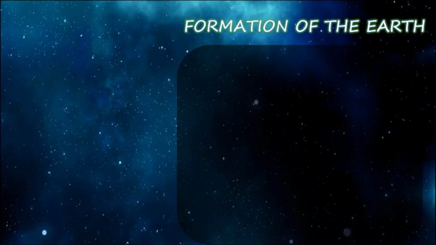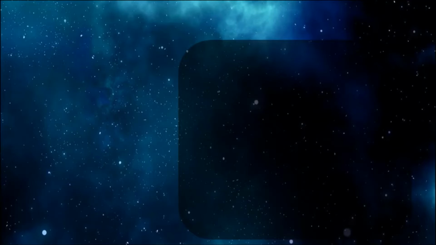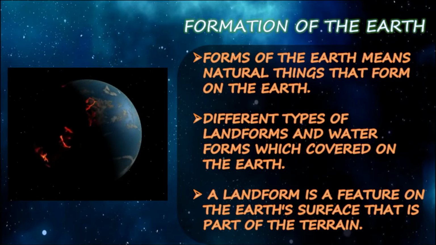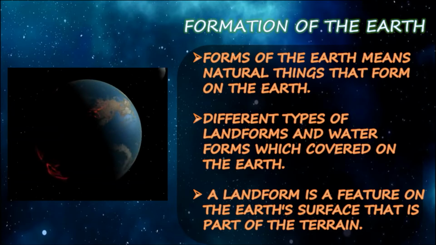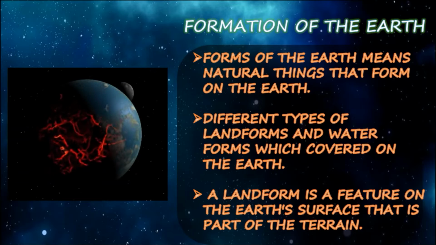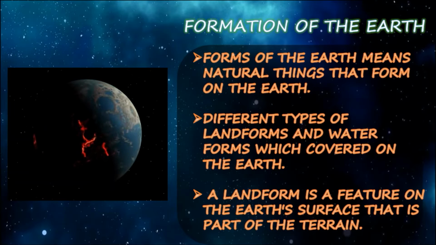Now we're going to see the formation of the Earth. Forms of the Earth means natural things that form on the Earth: different types of landforms and water forms which cover the Earth. A landform is a feature on the Earth's surface that is a part of the terrain.